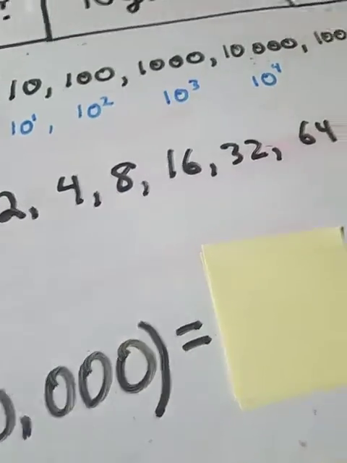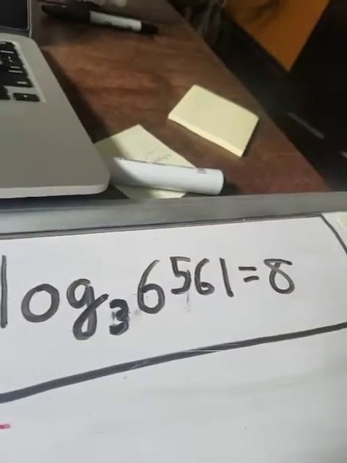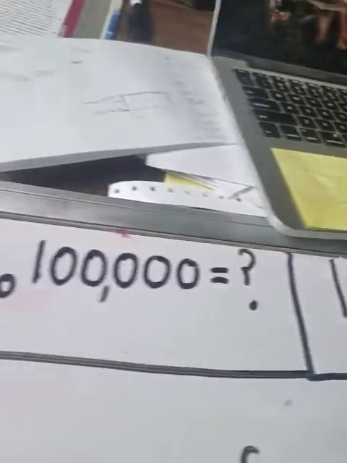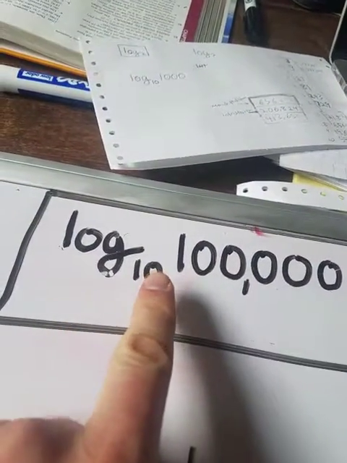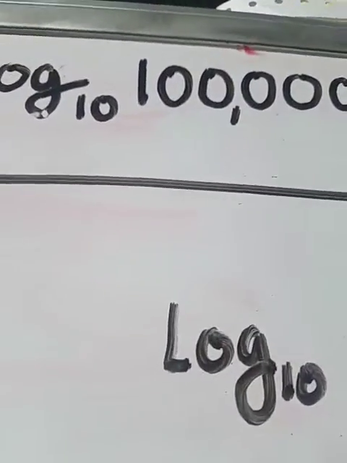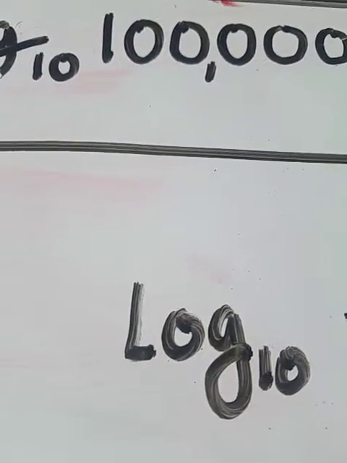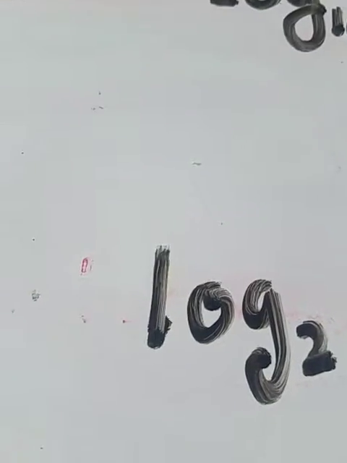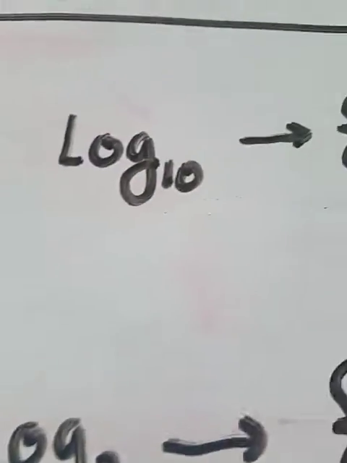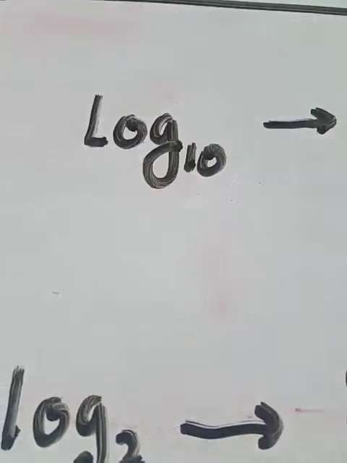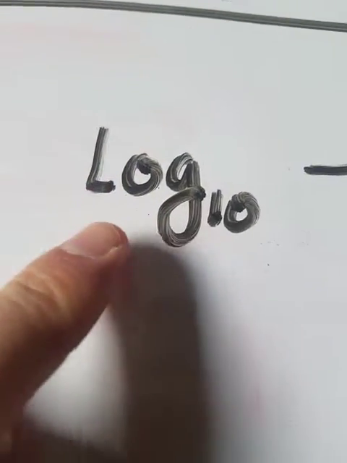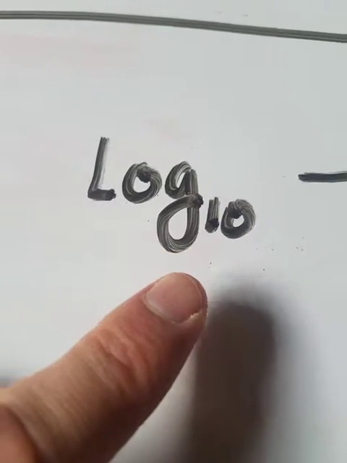So when you see problems like this, let's just focus on the number on the bottom. When you see log 10, we call that log base 10. When you see log 2, that's called log base 2. Now, I know there's supposed to be another number here. This is the thing that's important. Log base 10. What does this mean?